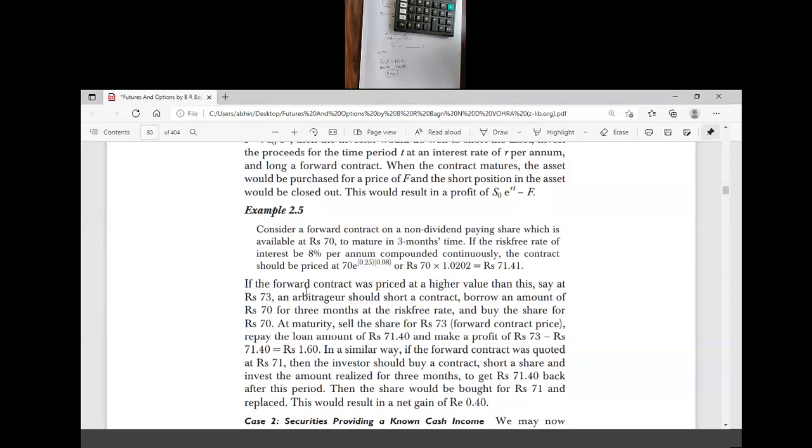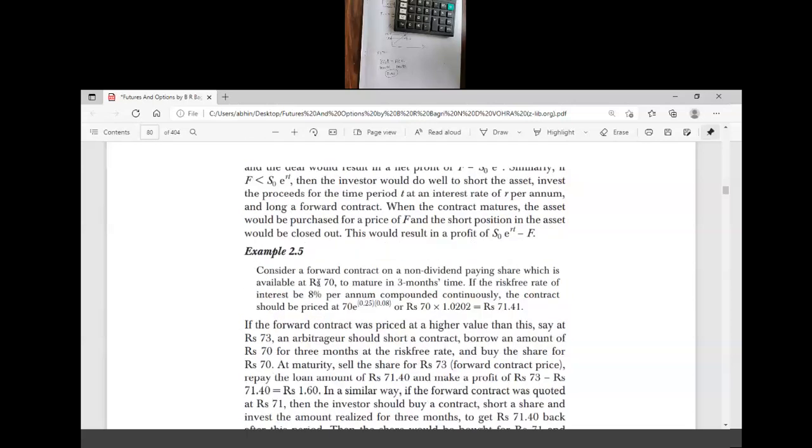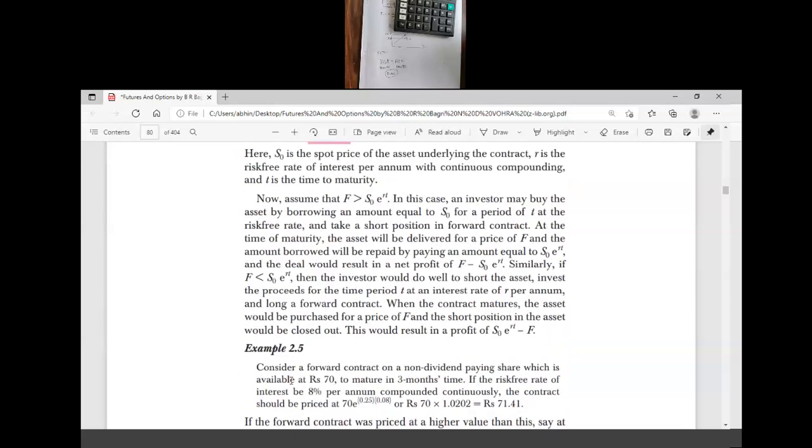Do you know what is meant by continuous compounding? Simple interest rate and continuous compound interest rate. Here we consider continuous compound interest. So this is the example. If you invested 1000 in the first half year, and the interest rate is 5%, in the first half year you'll get 50 rupees and the total amount will be 1050.